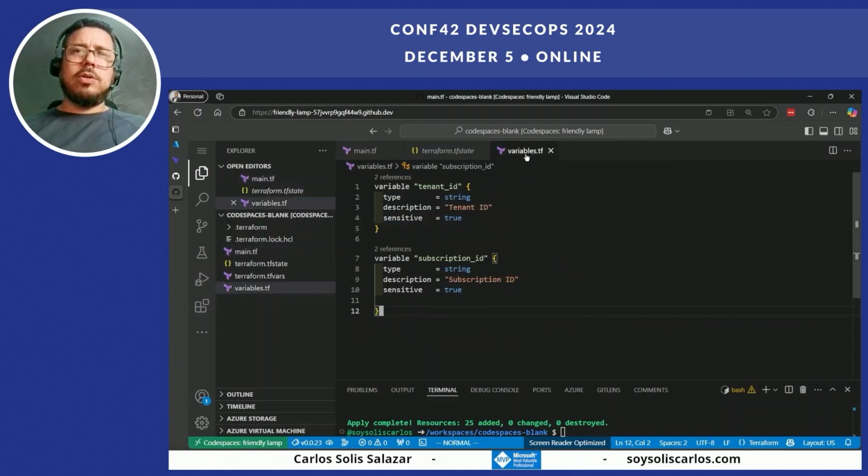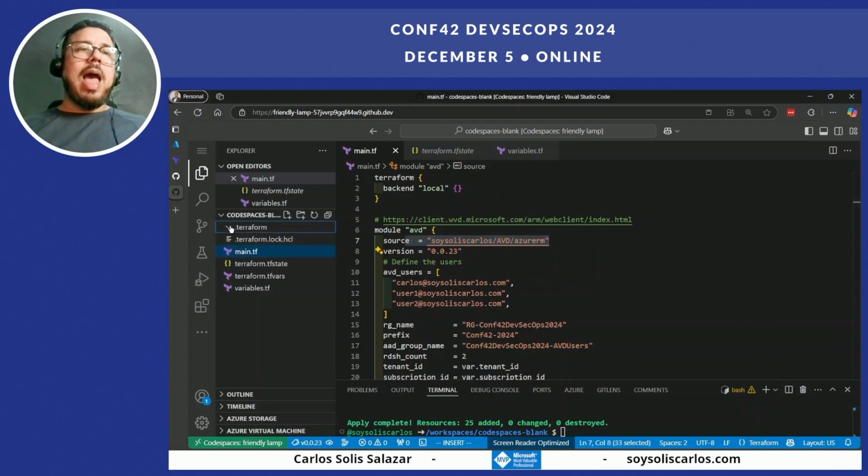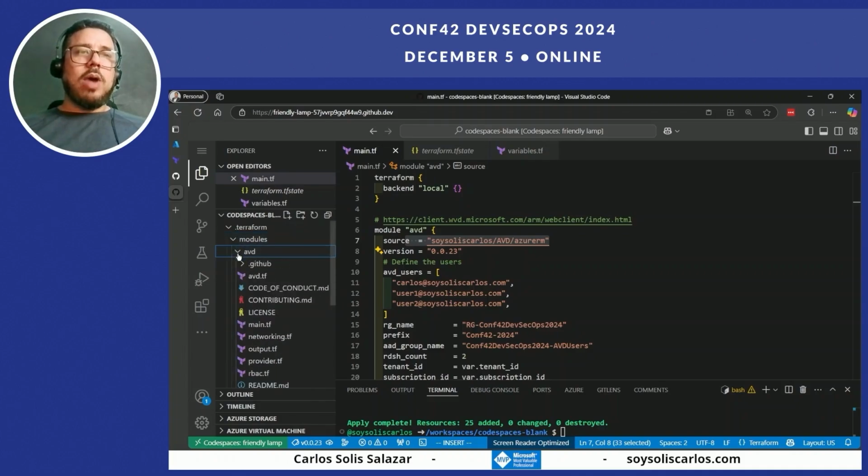And those variables, I define the variables, my tenant ID and my subscription ID. This is all that I need locally, and when I run Terraform init, Terraform will read this and will download all the information that I need to create my environment. So I have here the module that I use to run the creation of the Terraform. I will show you the configuration of the file.